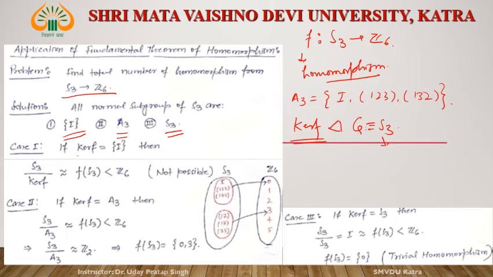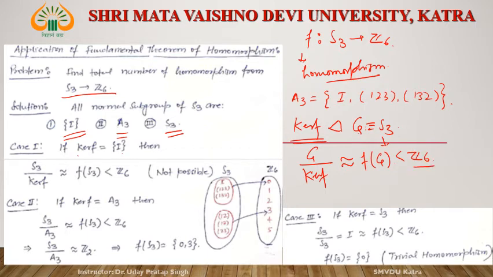If the kernel of F is identity, then the fundamental theorem says that G by kernel of F is isomorphic to F of G, which is a subset of Z6.